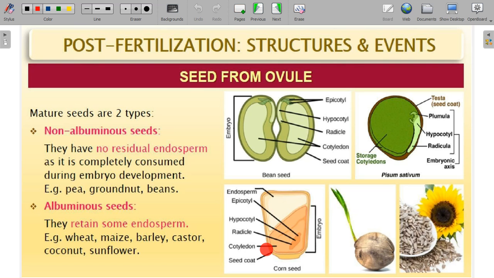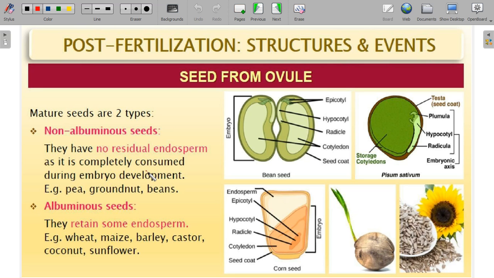They have cotyledons, and along with cotyledons, they even have endosperm also. That means in this the endosperm is completely consumed. So they have no residual endosperm as it is completely consumed during embryo development. Since the endosperm is completely consumed for embryo development, it is called ex-albuminous or non-albuminous.